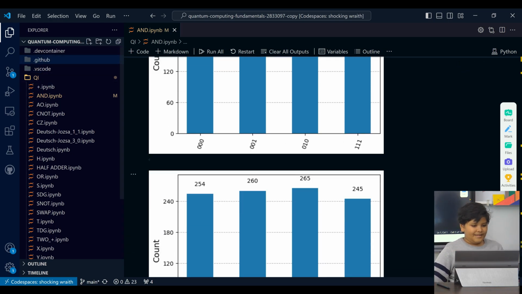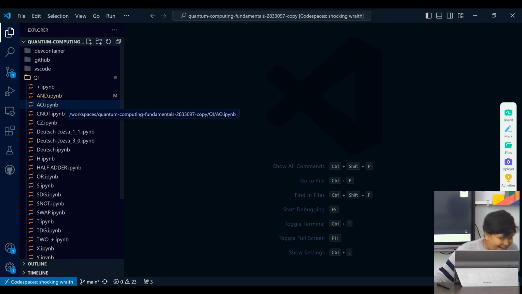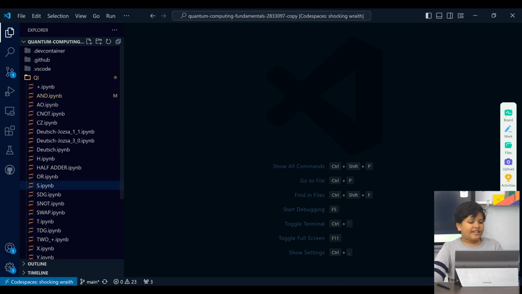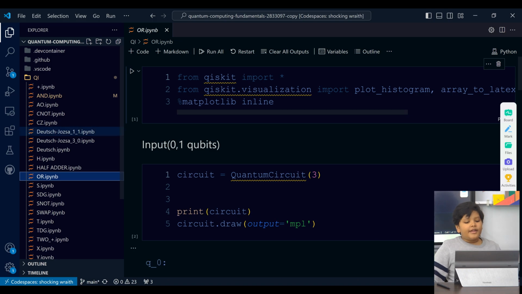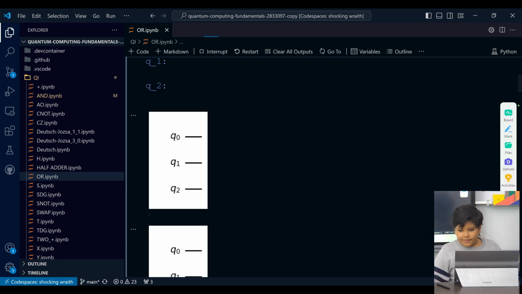So yeah. Now we're going to be talking about an OR gate. The OR gate is not just one quantum gate, it is actually two. First I'll show it, right around here.